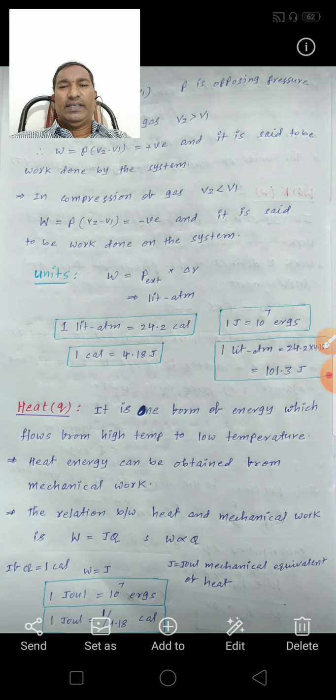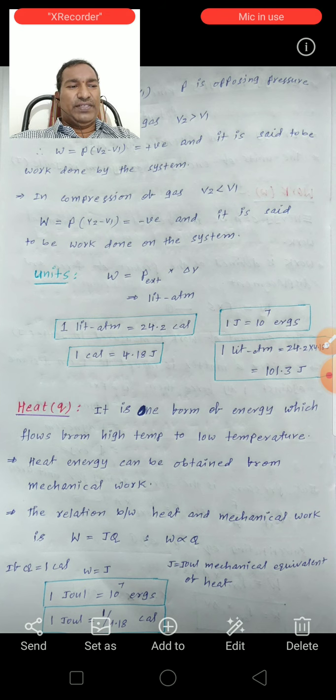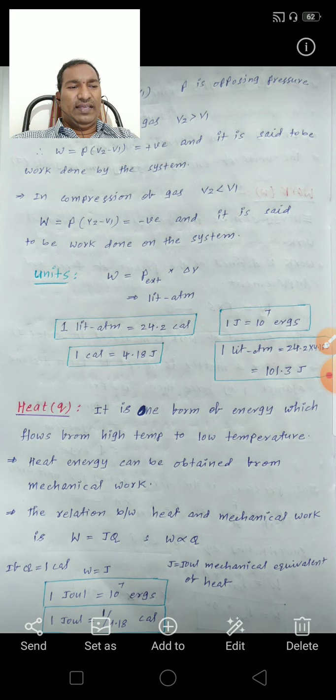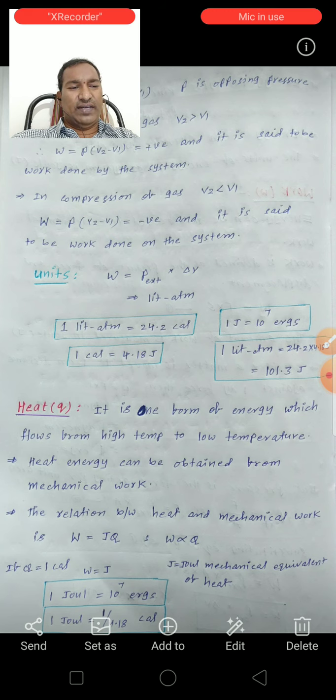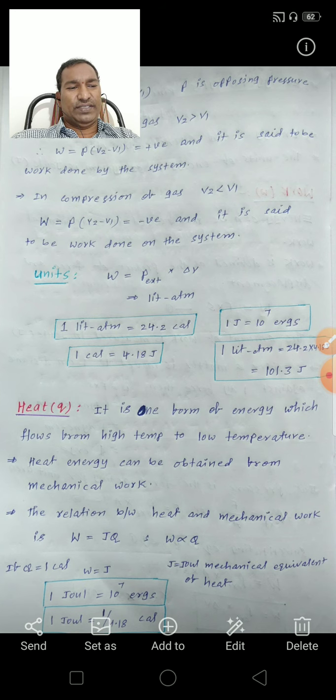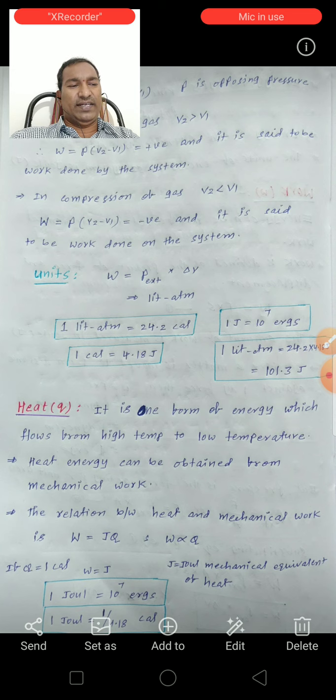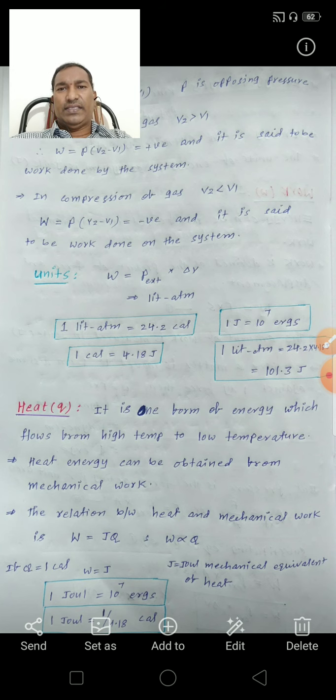Okay. So if the external pressure is more than the internal pressure, the piston will move in the downward direction until P external is equal to P internal, and vice versa. This is the work.